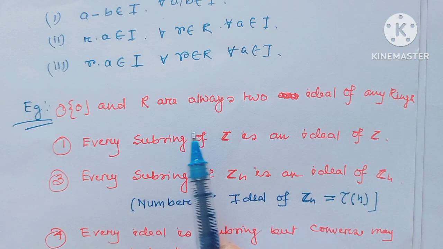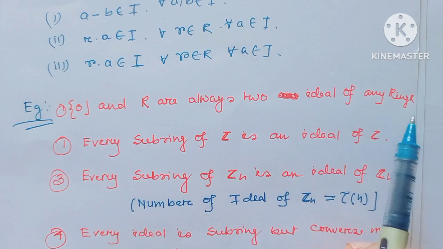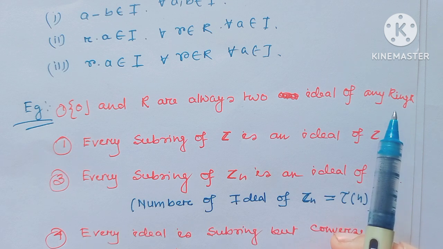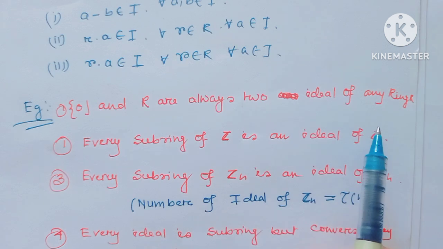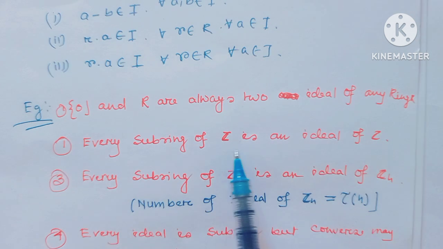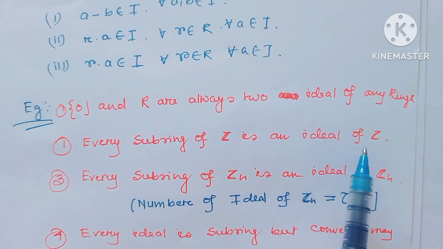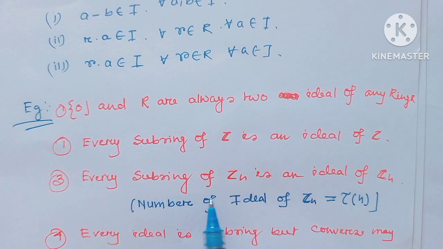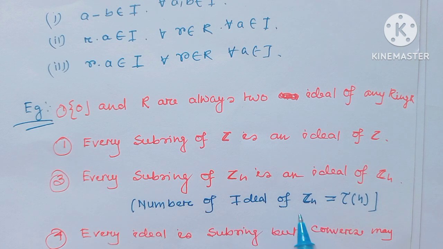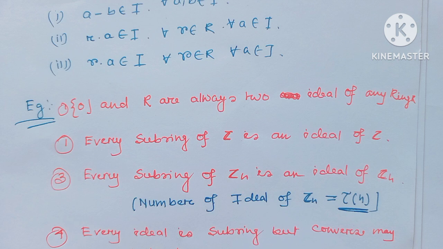Some examples: for any ring, the set containing 0 and the ring itself are always ideals. Second, every subring of Z is an ideal. Third, every subring of Zn is an ideal of Zn, and the number of ideals of Zn is actually tau(n).